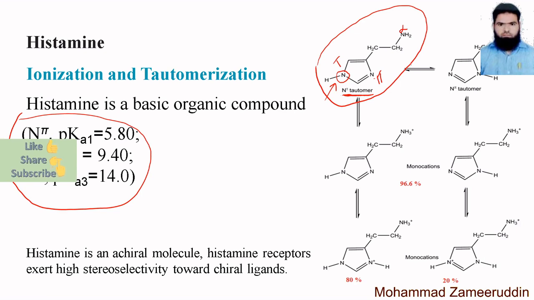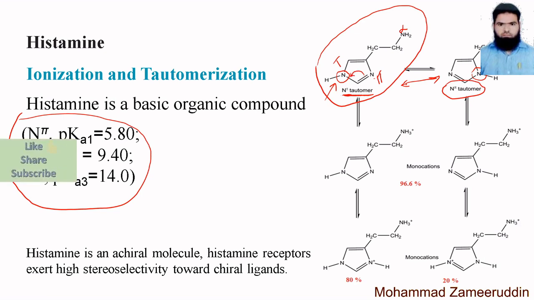Now this tautomer can interchange with the N pi tautomer. What happens here? Only the saturation is shifted to this nitrogen. Can we zoom?